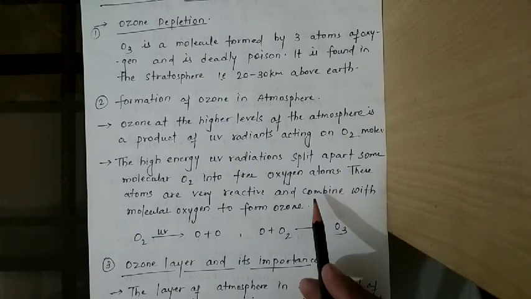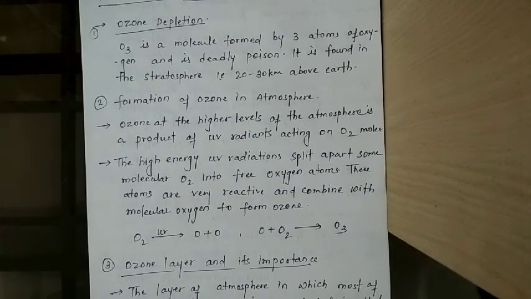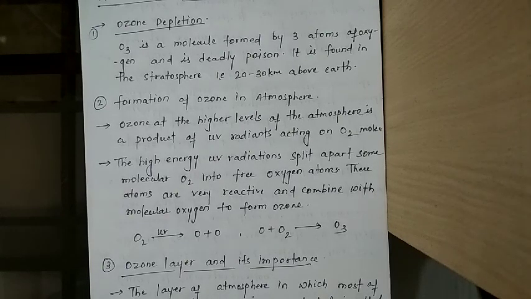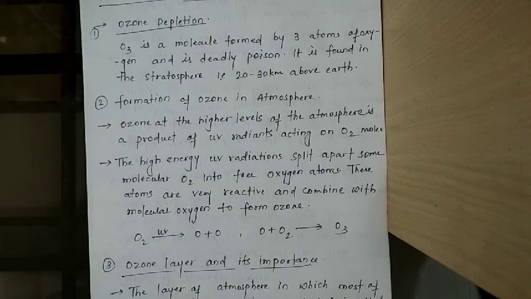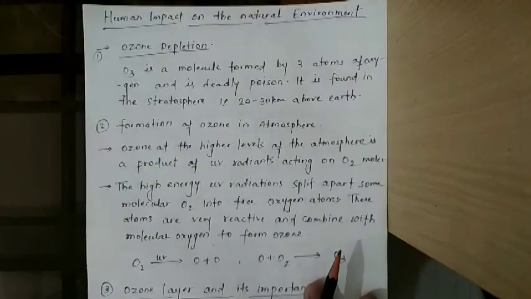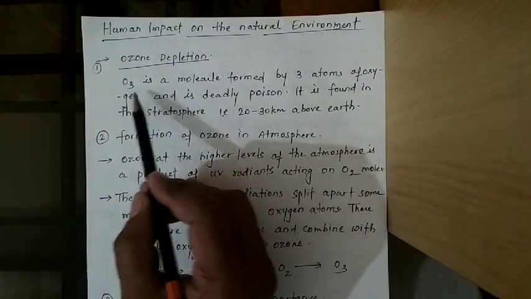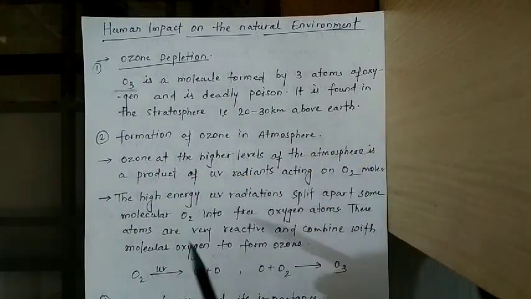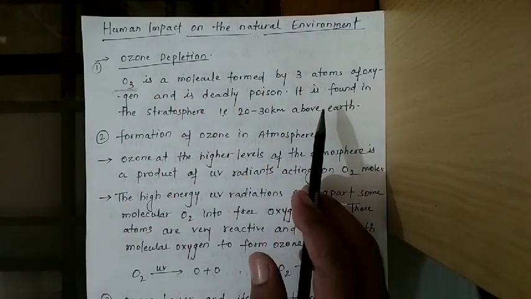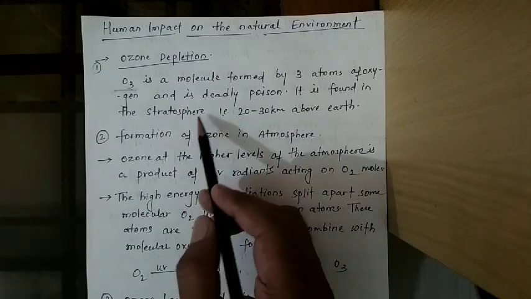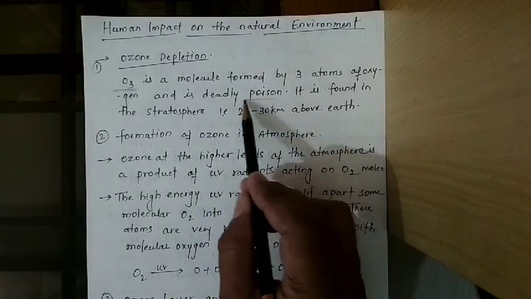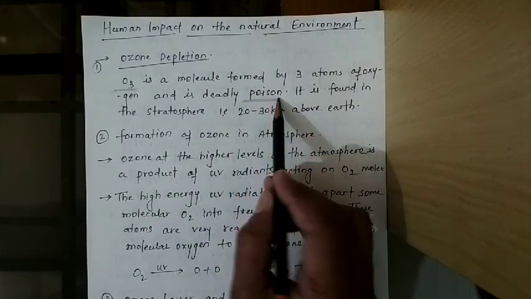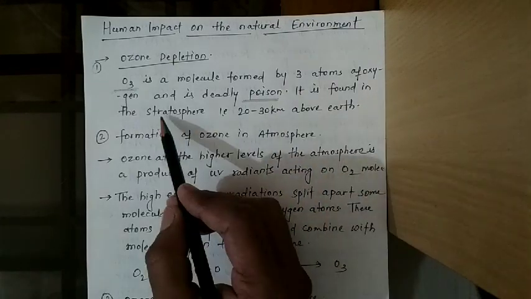In that, the first one is ozone depletion. So what is ozone depletion? Let's see here. Ozone is a molecule formed by 3 atoms of oxygen and is a deadly poison, and it is formed in the stratosphere.